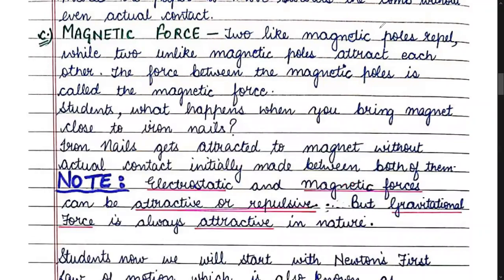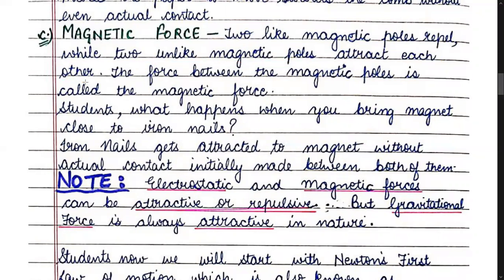So children, two like magnetic poles repel each other, while two unlike magnetic poles attract each other, and the force between the magnetic poles is called magnetic force.